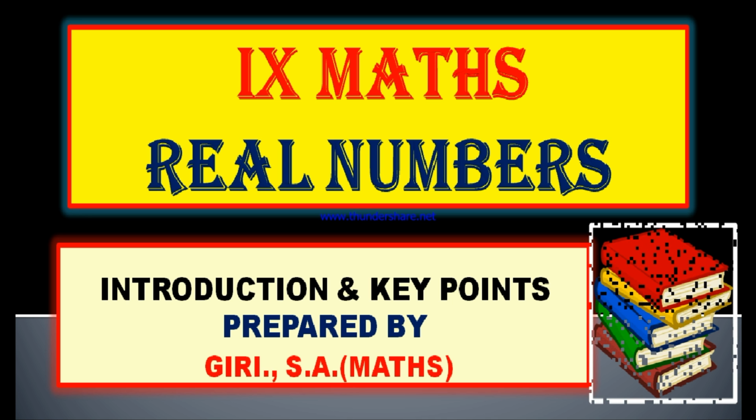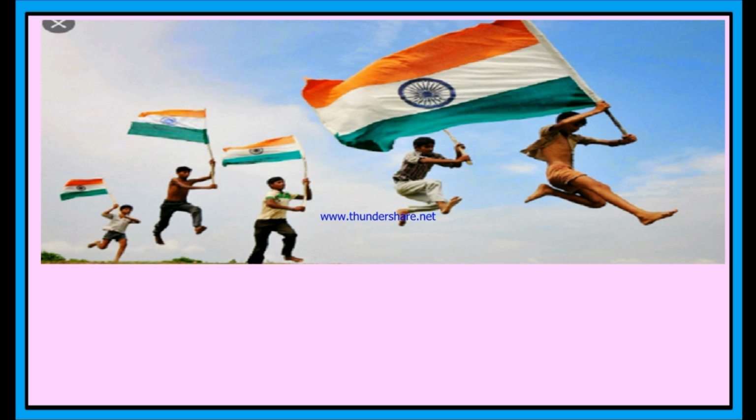Now, let us learn what are real numbers first of all. Look at this diagram. Here are some students running out with national flags in their hands. If I ask you to count how many students there are, you may start counting from here.